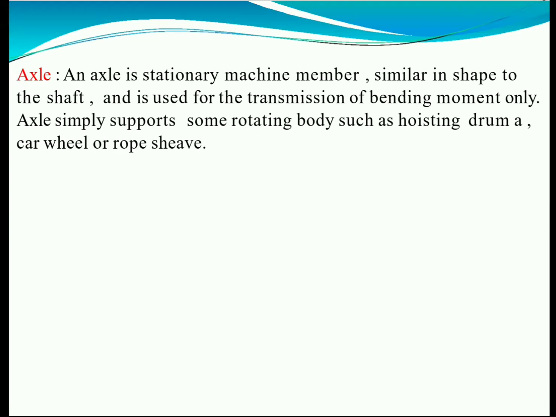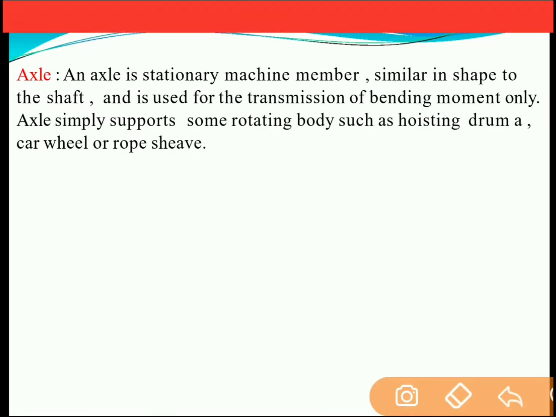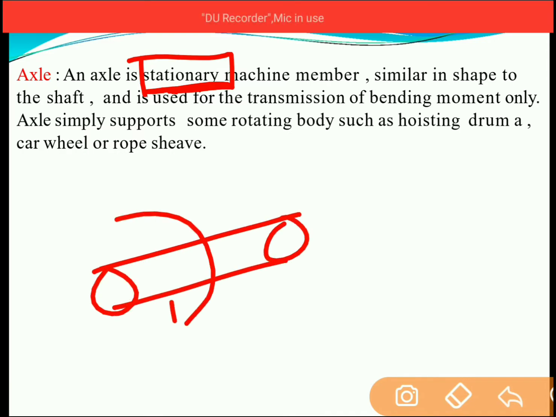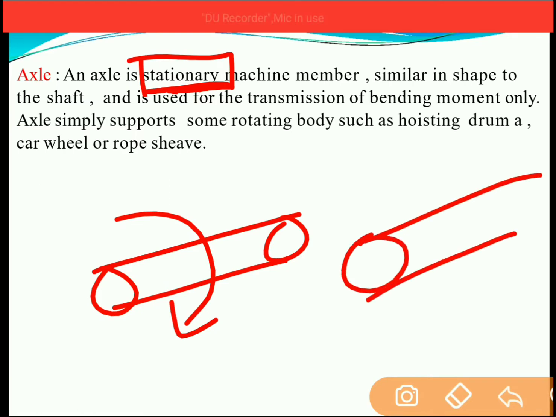Axle. Now there is a slight difference between an axle and a shaft. An axle is a stationary machine member. Mind well, you have to remember this phrase, stationary machine member. Whereas a shaft is also cylindrical in shape, but it is a rotating member. An axle is also cylindrical in shape, but it is a stationary member.